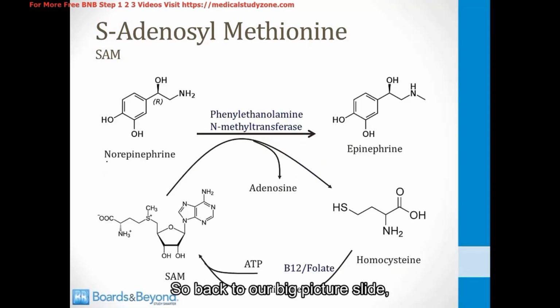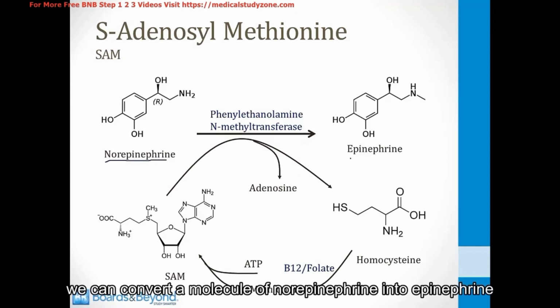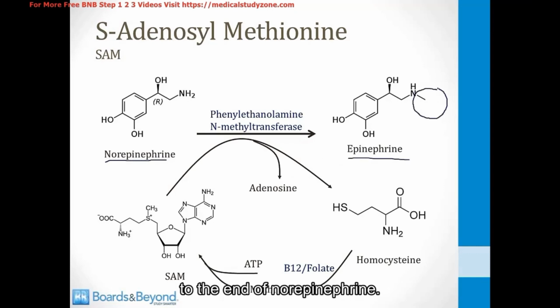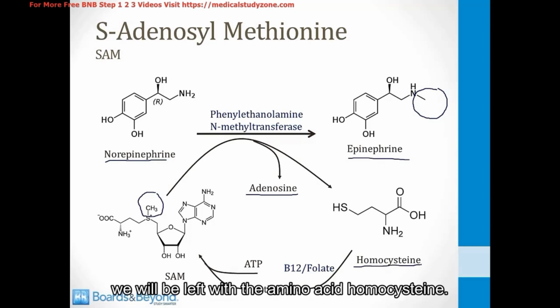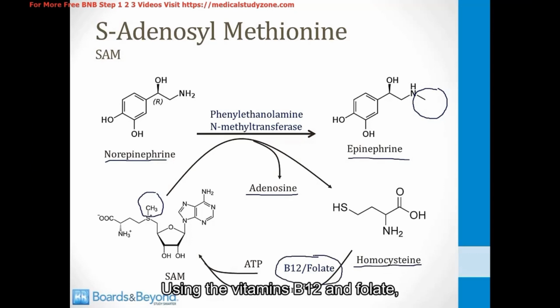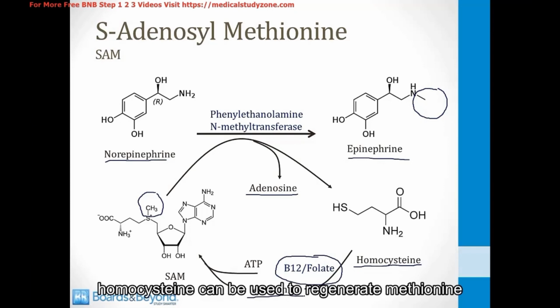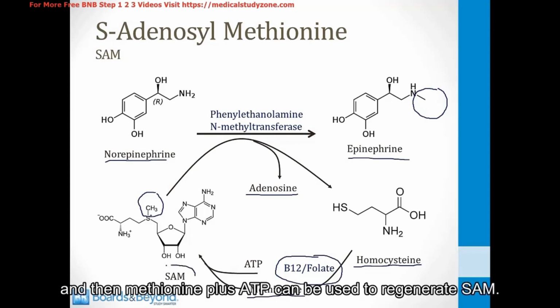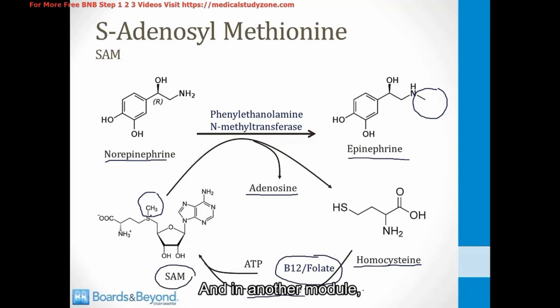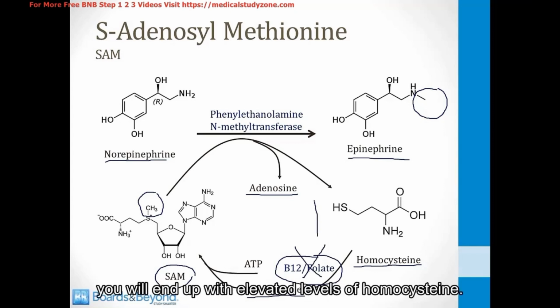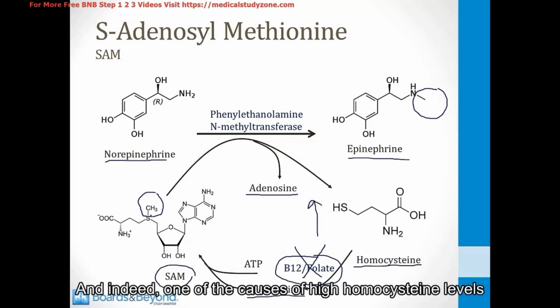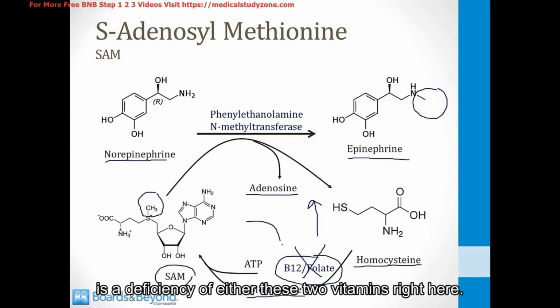And this conversion requires the vitamin B12. So back to our big picture slide, we can convert a molecule of norepinephrine into epinephrine by the addition of a methyl group to the end of norepinephrine. That methyl group comes from this position on a molecule of SAM, and if we remove the adenosine, we will be left with the amino acid homocysteine. Using the vitamins B12 and folate, homocysteine can be used to regenerate methionine, and then methionine plus ATP can be used to regenerate SAM. And in another module, I will talk about the amino acid homocysteine, but you can already see from this picture that if you are deficient in B12 or folate, you will end up with elevated levels of homocysteine.